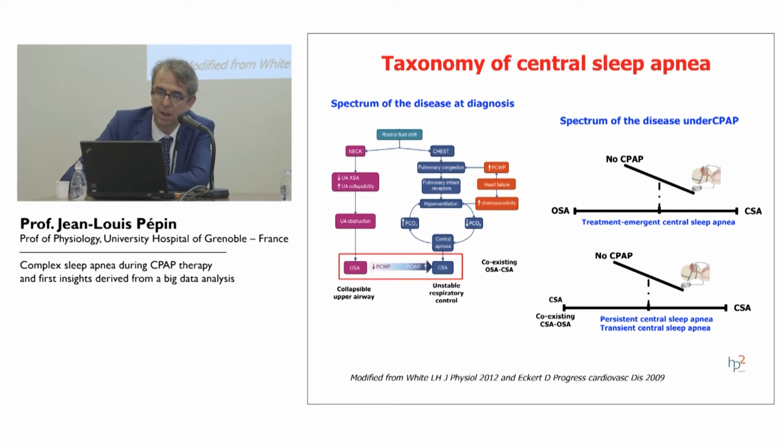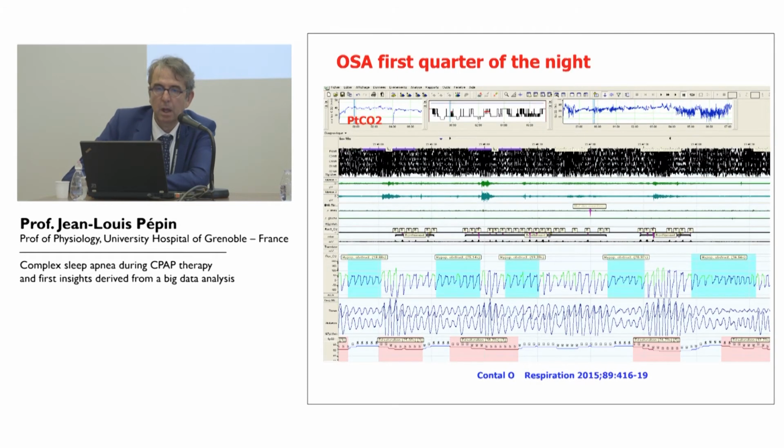or transient central sleep apnea, with a decrease in the number of central events during the course of therapy. This is an example, and this clinical case is illustrating the pathophysiology and the difficulty to characterize appropriately this patient. This patient is exhibiting typical obstructive hypopneas. You can see typical obstructive hypopneas, and you have a summary of oxygen desaturation during the night. We are in non-REM sleep, and transcutaneous PCO2 is in the normal range.